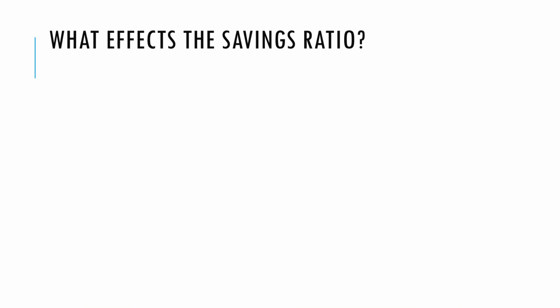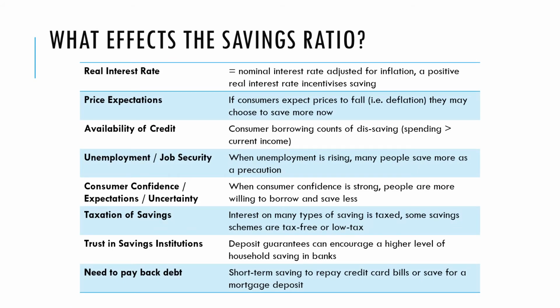What might affect the saving ratio? Well, the real interest rate compared to the rate of inflation. So if the interest rate is outstripping the rate of inflation, there's a positive real interest rate, then there might be an incentive to increase savings. Price expectations. If consumers expect prices to fall, deflation, they may choose to save now and buy later. The availability of credit, so consumer borrowing, which is really dissaving, taking out loans, will affect the savings ratio.